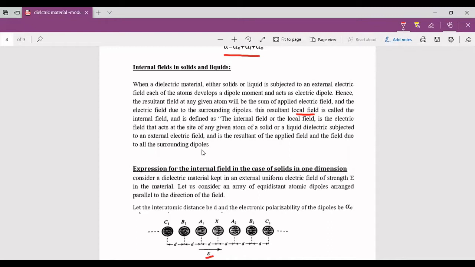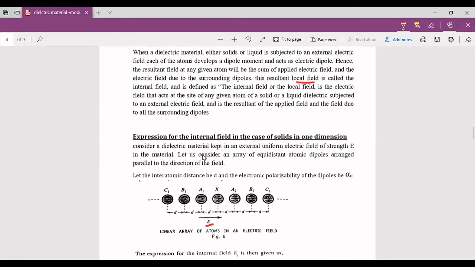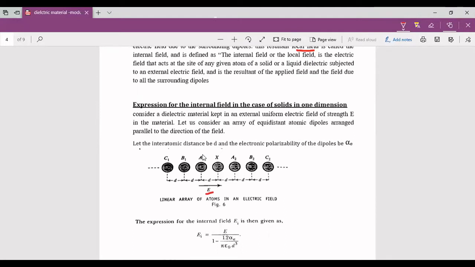I repeat once again: in dielectric materials, either in solids or in liquids, the atoms or molecules experience not only the external electric field but also the electric field produced by the dipoles. The resultant electric field acting on the atom or molecules of the dielectric substance is called the local field or the internal field. Now, we'll understand the expression for the internal field in the case of solids in one dimension.